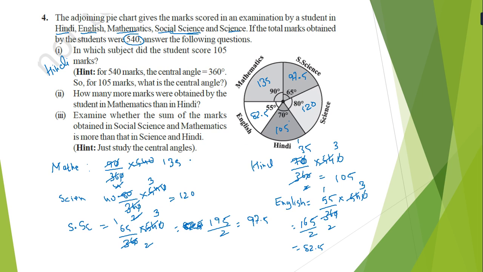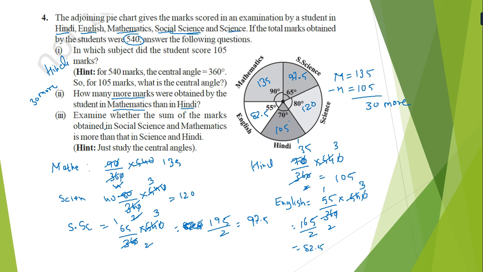If you will see, in mathematics the answer is 135, while in Hindi it is 105. So how many more marks? Mathematics is equal to 135 and Hindi is equal to 105. So 30 marks more. In the question, the answer is 30 more.